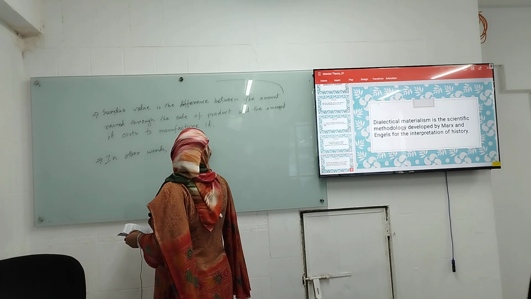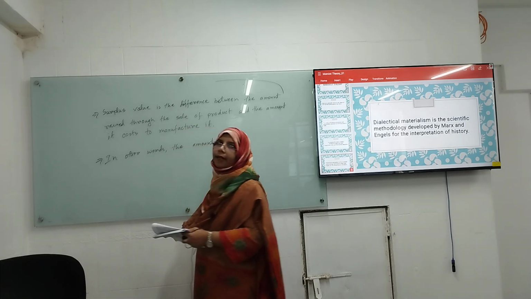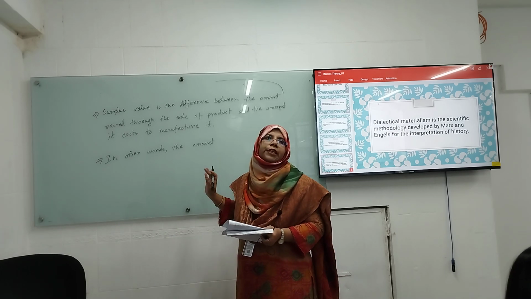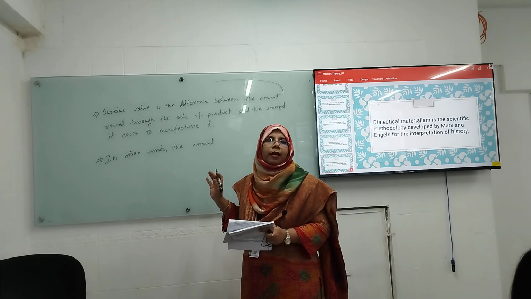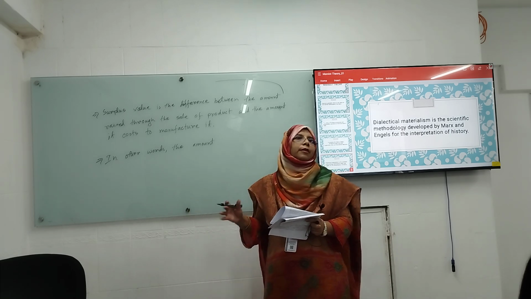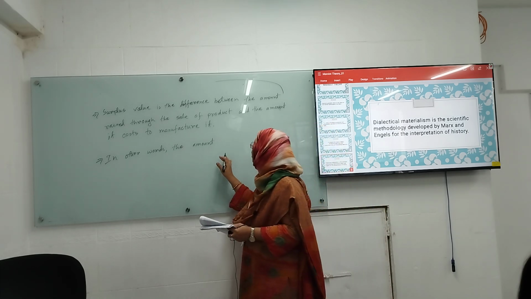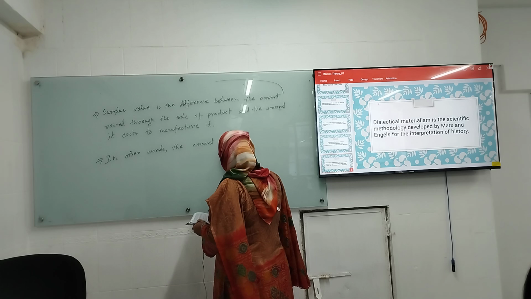Who is talking there? You have to know it clearly, otherwise you can't distinguish what the surplus value is and what the base and superstructure are.